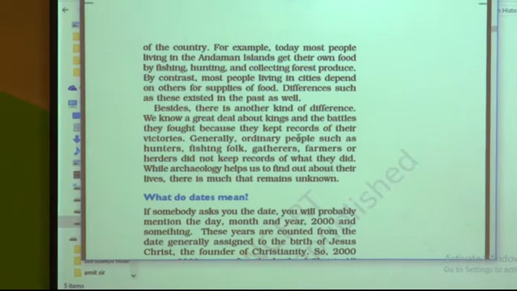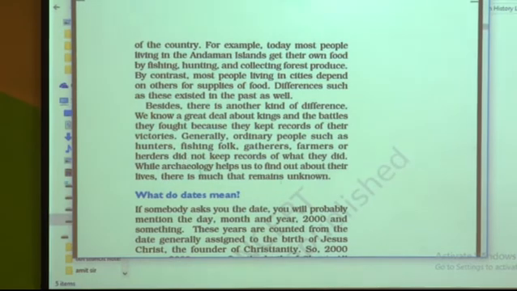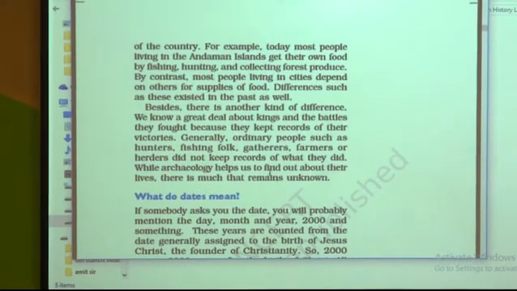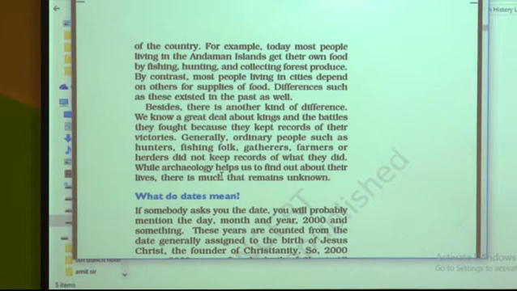Generally, ordinary people such as hunters, fishing folk, gatherers, farmers or herders did not keep any records of what they did. While archaeology helps us to find out about their lives, there is much that remains unknown. Since these people did not keep records, it was difficult for archaeologists also to find out more about them.